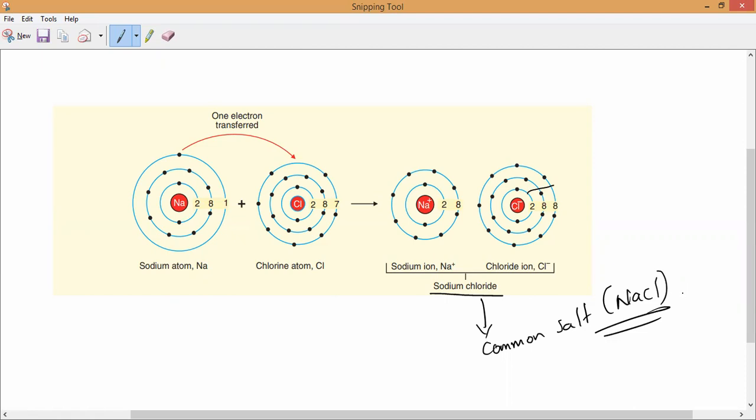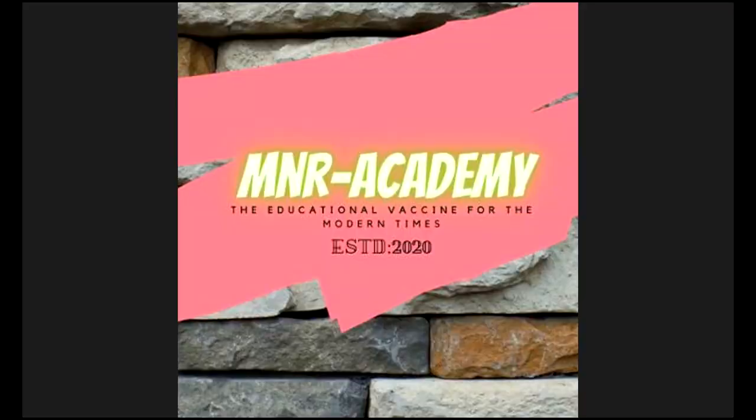Now, if you observe very carefully, I want to show you one more thing that you also have to remember. For example, if you take a large number of sodium and chlorine ions, they will combine together, and we get a crystal form of the sodium ionic compound. That is what we call sodium chloride, which is made up of a very large number of sodium ions and chlorine ions together. You should remember that.